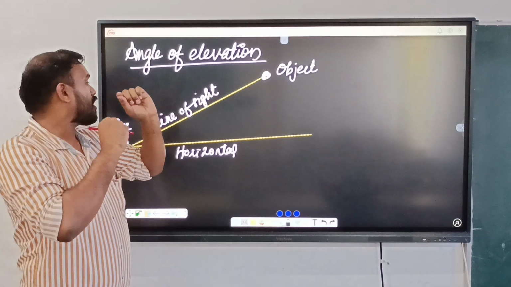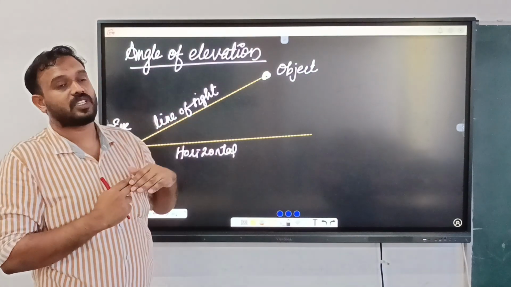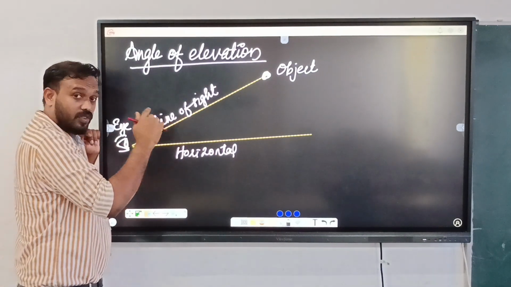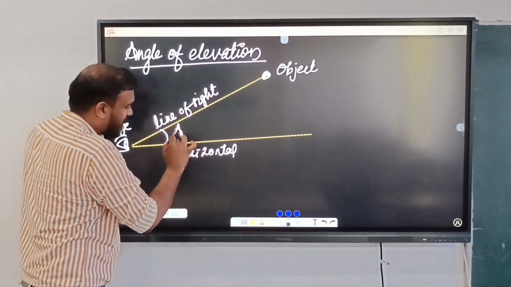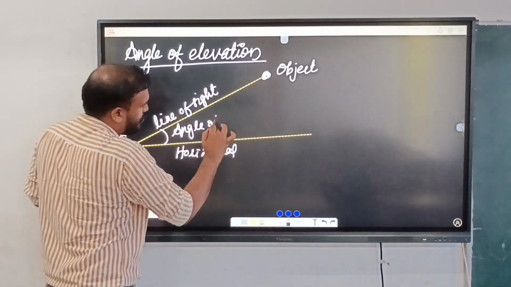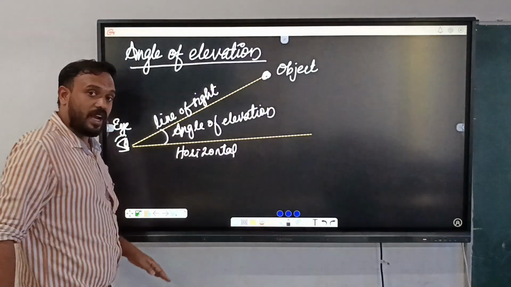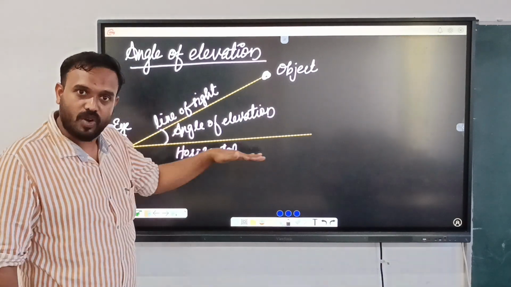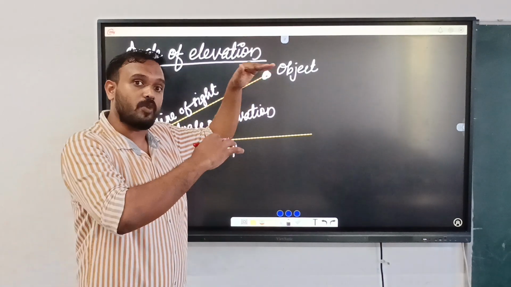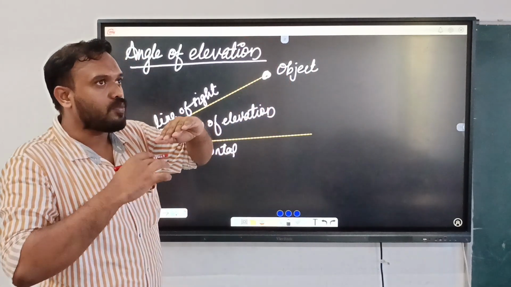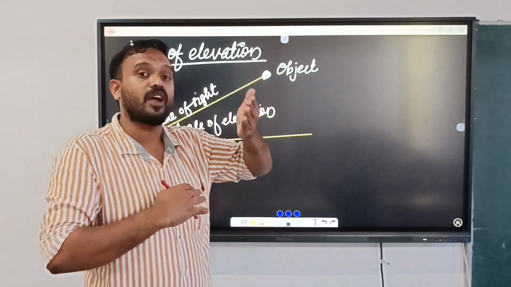So listen carefully. There is a horizontal level which is parallel to the ground level. Then the imaginary line from our eye to the object, that is called line of sight. So the angle between this horizontal level and the line of sight is called angle of elevation. The angle of elevation is the angle between the horizontal and the line of sight. In such cases, the object always will be at the top. So if you are observing the top of a tree, the angle between this horizontal and the line of sight will be the angle of elevation.